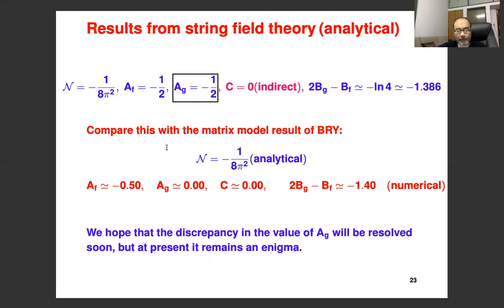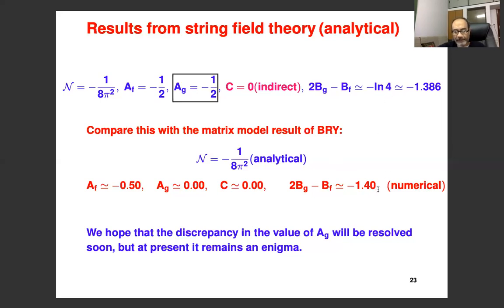Here you now compare this with the matrix model result that BROI found by numerical comparison. First of all, the n agrees, as you can see. Of the other constants, 2bg minus bf, for example, they had found this to be minus 1.4, up to an error of order 0.01. The analytical value that one finds using string field theory is minus log 4.